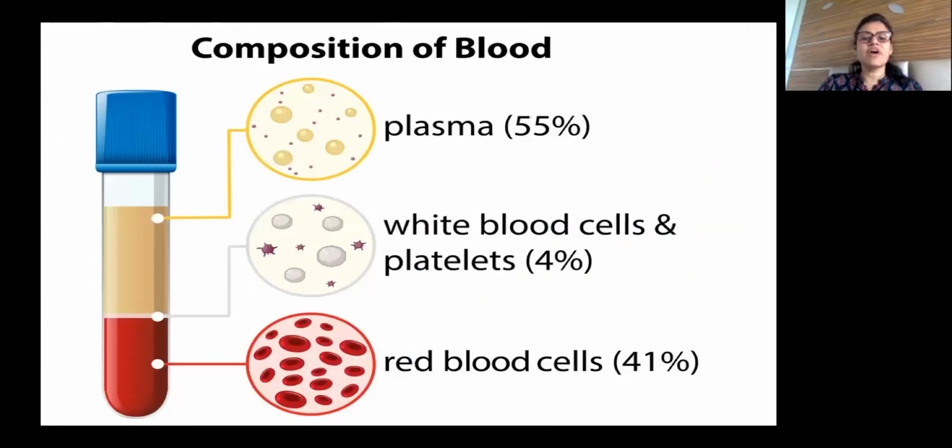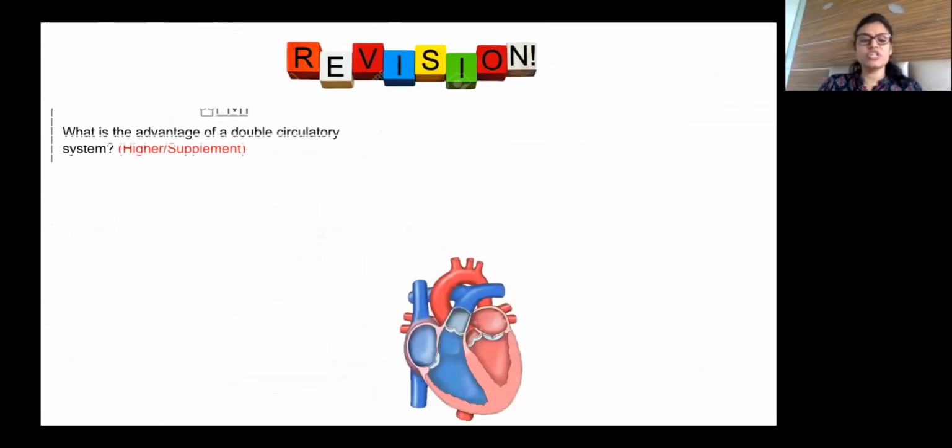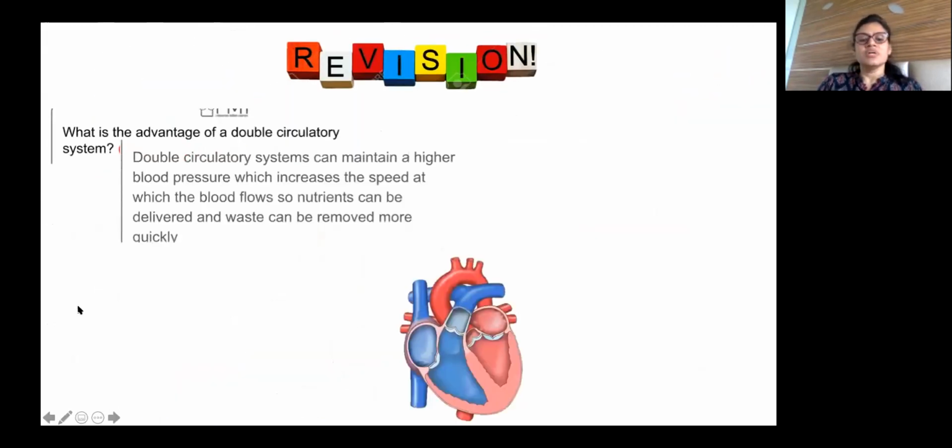So what is the advantage of double circulation? The carbon dioxide rich blood and the oxygenated blood follow separate paths, so they don't get mixed up. It also maintains high blood pressure, because of which blood flows throughout the whole body. In veins you don't need high pressure; you need arteries with high pressure.